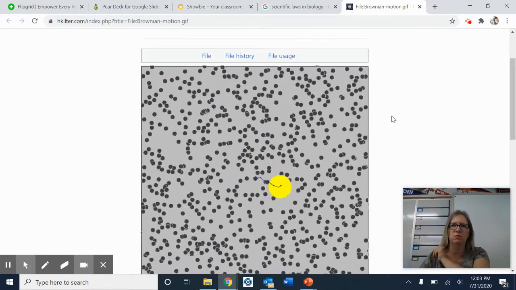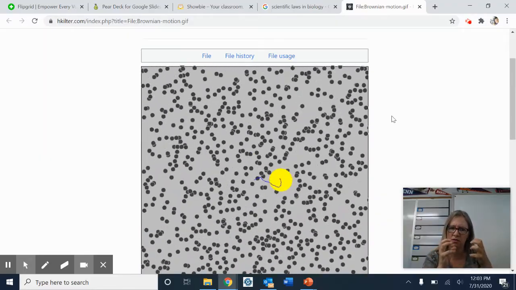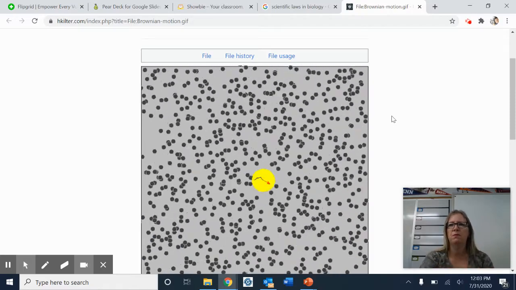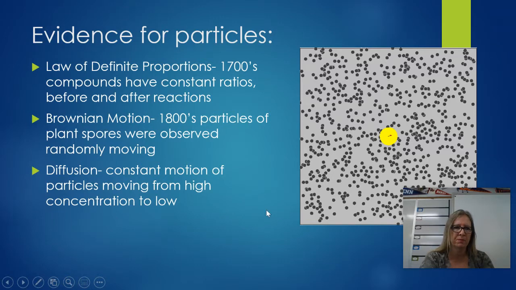The air around us is moving. The matter that makes us up is moving to a certain extent. There's a lot of vibration to it. And that was able to be observed back in the 1700s, okay?